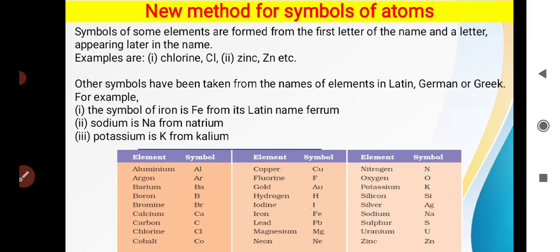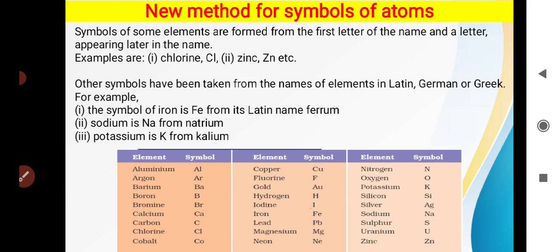The new method has given so many symbols, and now we are following the same method. For example, for aluminum Al, for copper Cu, for nitrogen N, for zinc Zn. There are so many symbols already present, and around 114 known elements.